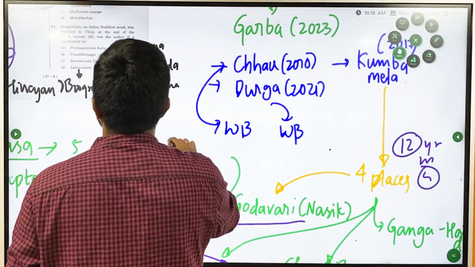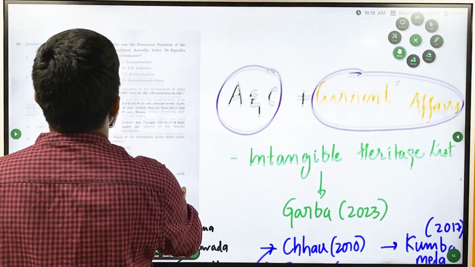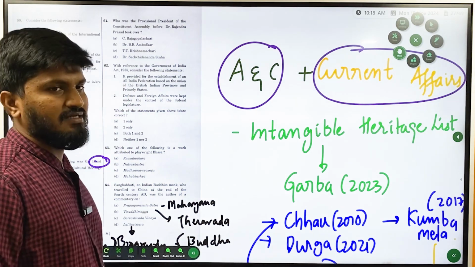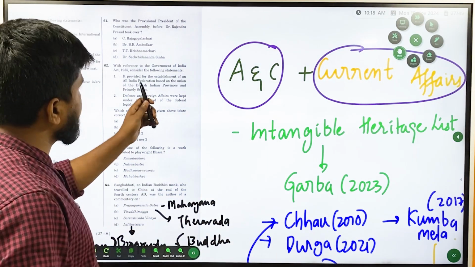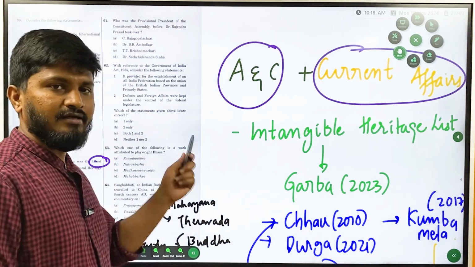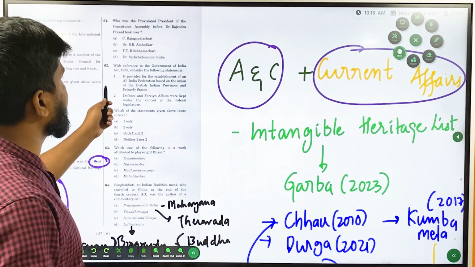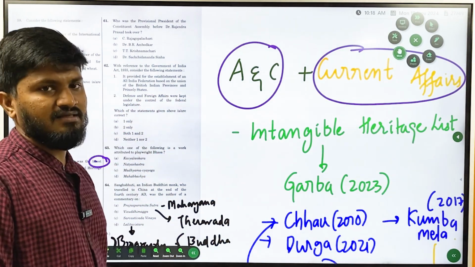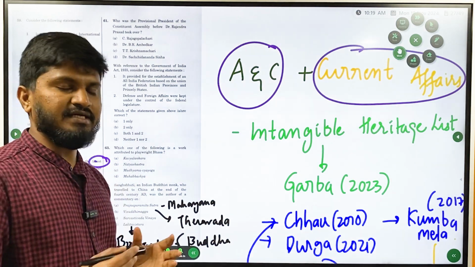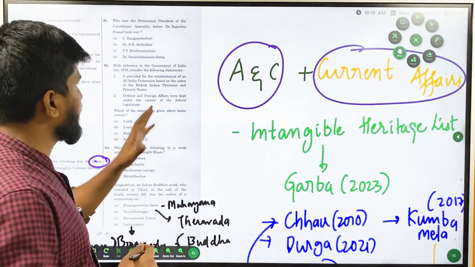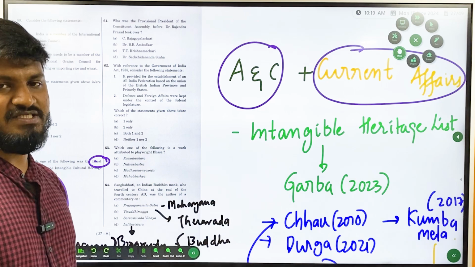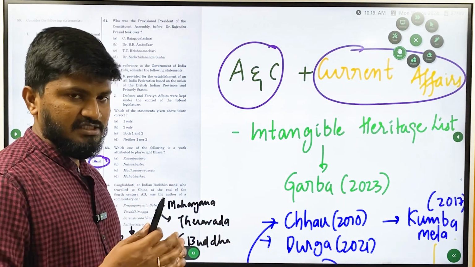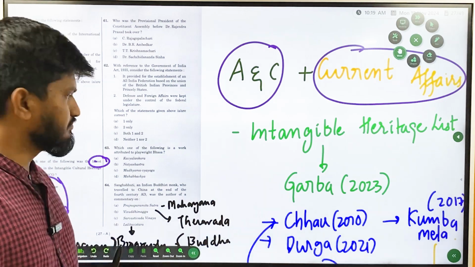Now, what is the next question? Who was the provisional president of the Constituent Assembly before Dr. Rajendra Prasad took over? This can either come in polity or in modern history. I already discussed it in the polity discussion. So the answer here is Dr. Sachidananda Sinha. He was the oldest member, and as per the traditions of the British government, they appointed Sachidananda Sinha as the first president of the Constituent Assembly. Later, he was replaced by Babu Rajendra Prasad through an election.